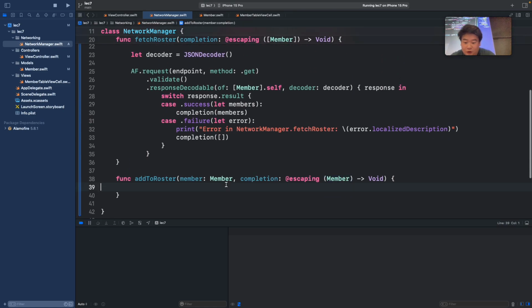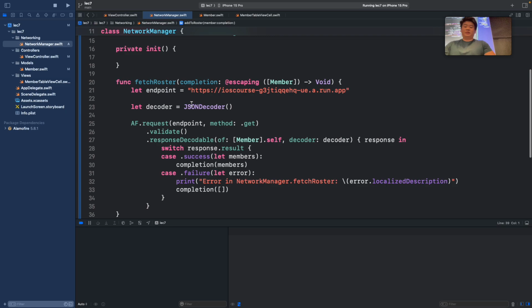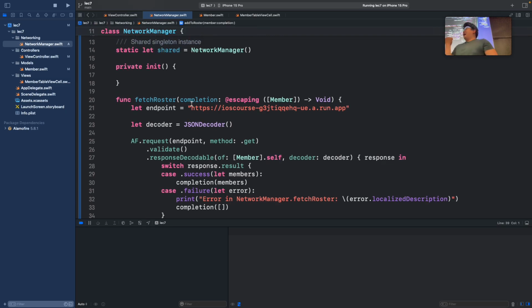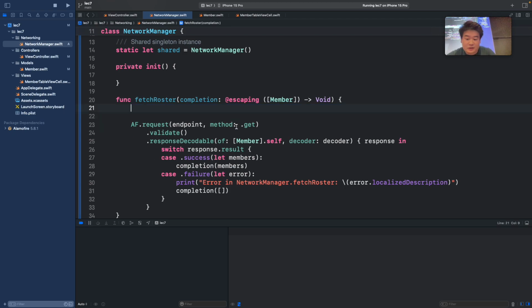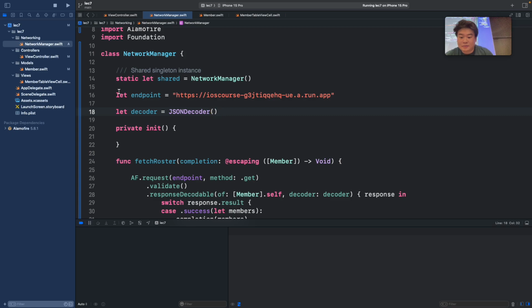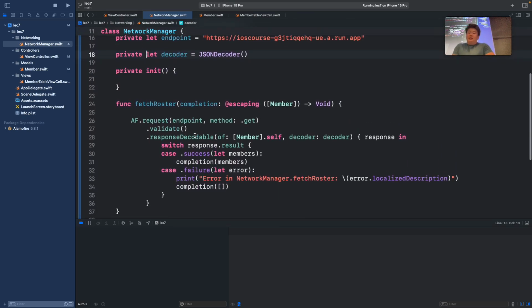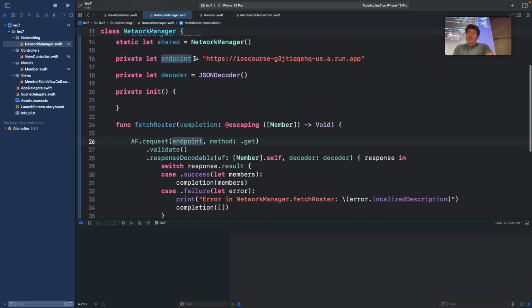Like before, we want to use the same endpoint in this case, but you see here, we already have that endpoint, and you really don't want to do too much repetitive code. Like before, we also need a decoder as well. So rather than defining it in each function, we can move it up here, make them private, and just define it in the class like above. So rather than defining them again, we can just refer to endpoint as the one defined in the class.